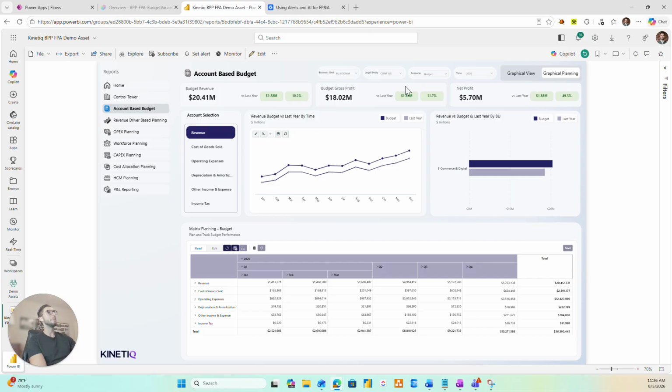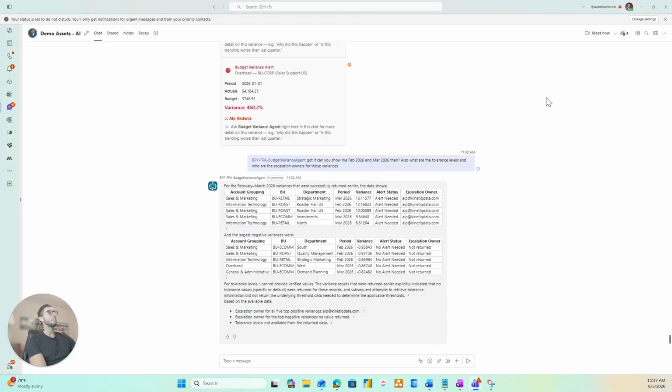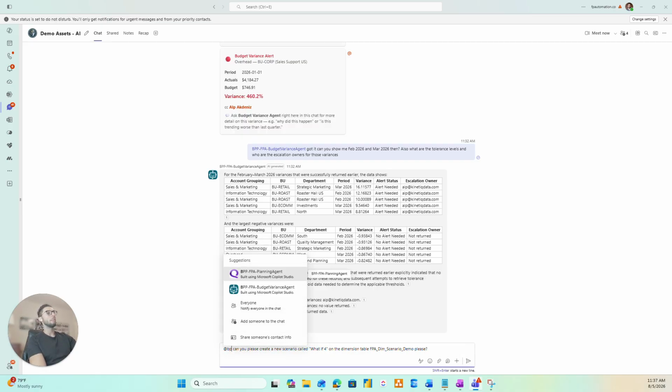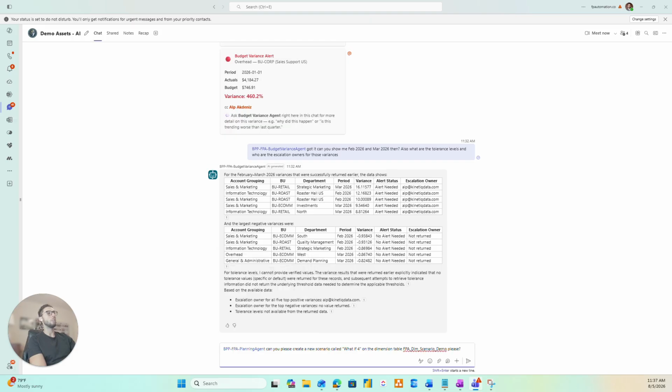So what I'd like to do is showcase to you our various different agents that accomplish this. Within Microsoft Teams, we have a Teams channel dedicated where we have various different agentic solutions such as our BPP FP&A planning agent that is in our group chat with our FP&A team. What's great about this particular agent is it is leveraging multi-context protocol in order to facilitate writeback to our BPP solution, which lives within Dataverse.